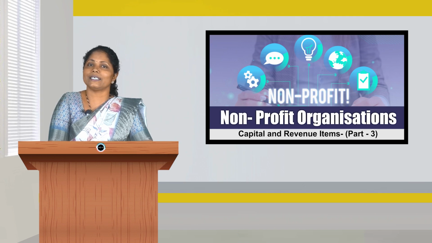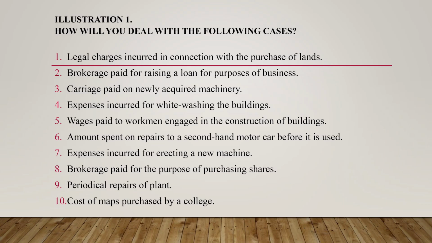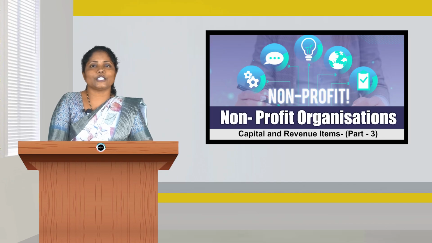This is not a revenue expenditure, and whenever it becomes a capital expenditure, definitely it has to be debited to machinery account but not to the expense account. Next one, brokerage paid for the purpose of purchasing shares. So this is all about cost of investment.